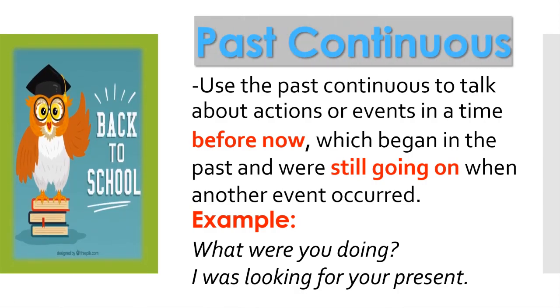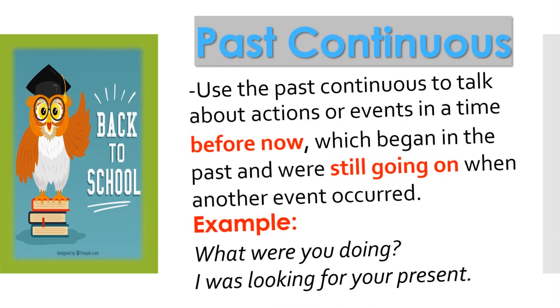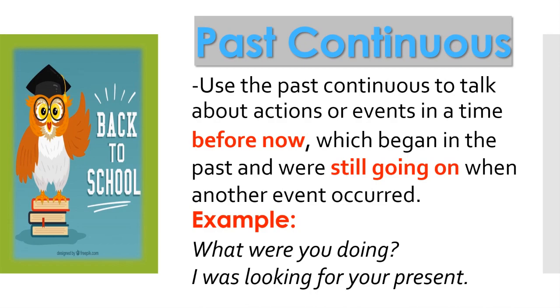Past continuous. We use the past continuous to talk about actions or events in a time before now, which began in the past and were still going on when another event occurred. For example, what were you doing? I was looking for your present.